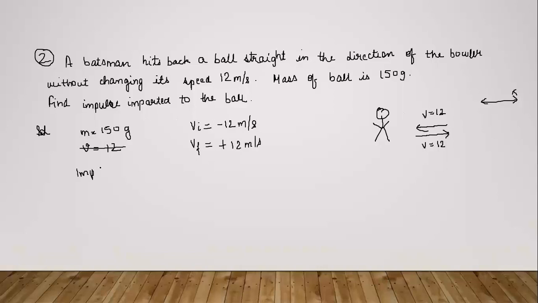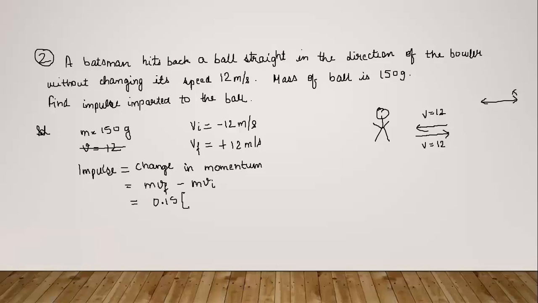And thus impulse, we discussed, can be calculated in two ways. Because here the time duration delta t has not been given, we cannot use the formula F into delta t. So we will use the concept of change in momentum. Change in momentum is final momentum minus initial momentum. Sorry, let me write it as Vf. So this is Vf minus Vi. Here we will take out 0.15 common.